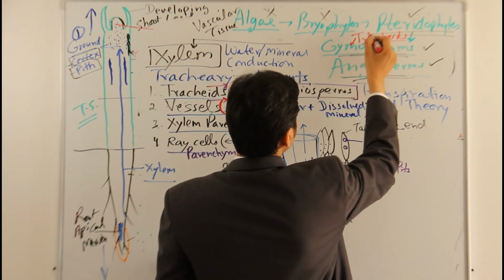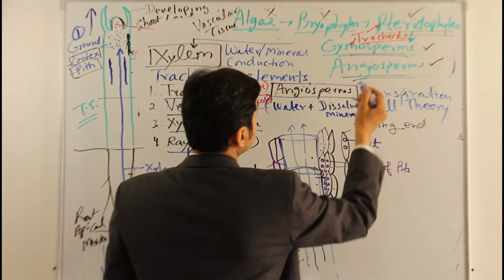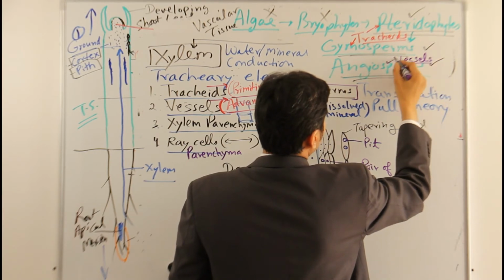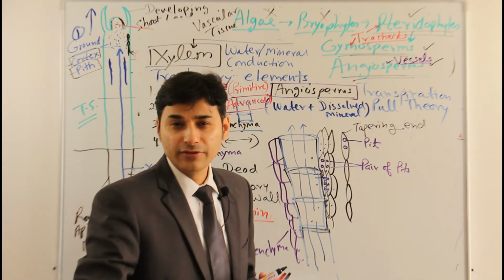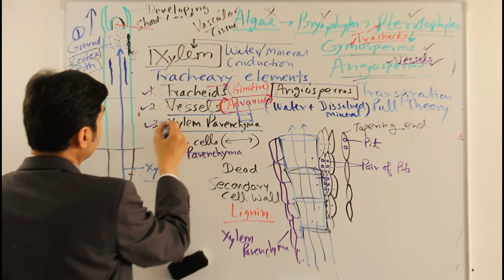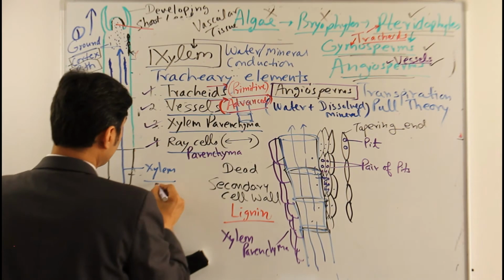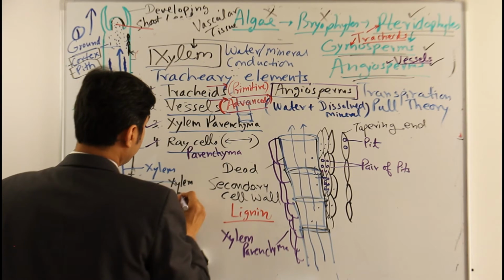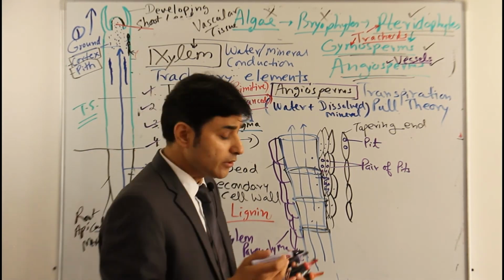Tracheids are in gymnosperms and in pteridophytes, whereas vessels are chiefly present in the angiosperms. However, angiosperms do have tracheids also in combination with vessels. As we discussed here, they have tracheids, vessels, xylem parenchyma, ray cells, and they have one more element here, xylem fibers. So I'll write here one more element. Xylem fibers are also present here. So these are also part of the xylem tissues.